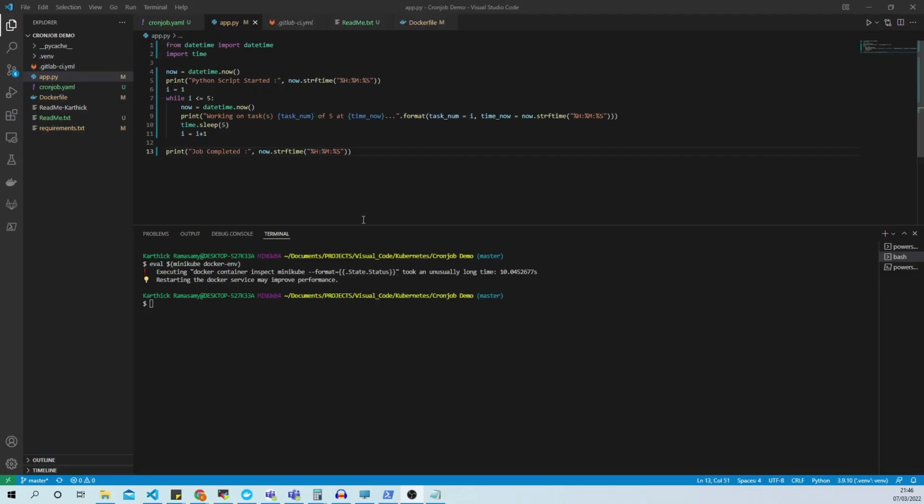Okay, that's all about the Cronjob and the cron expressions. Let's move on to our hands-on experience. Okay, for this demo purpose, I have created a very simple Python application, and we're going to deploy this Python app into the minikube cluster using the Cronjob. The Cronjob will run this application every 5 minutes. Okay, let's start with this simple application.